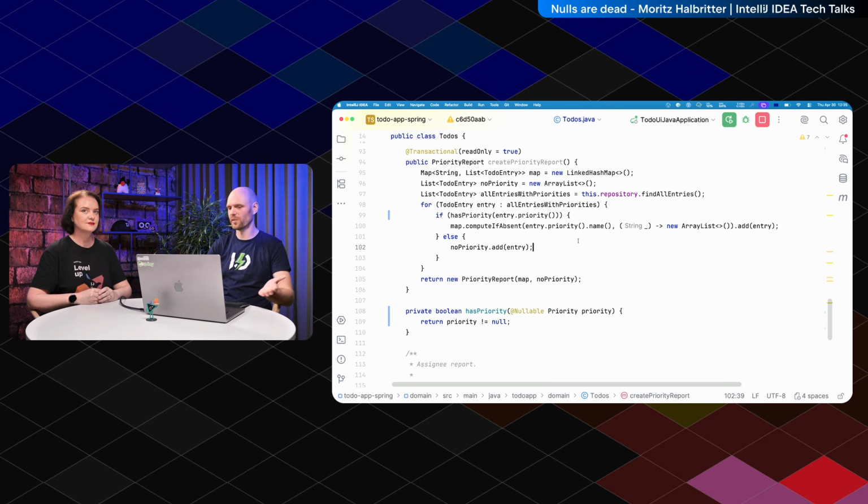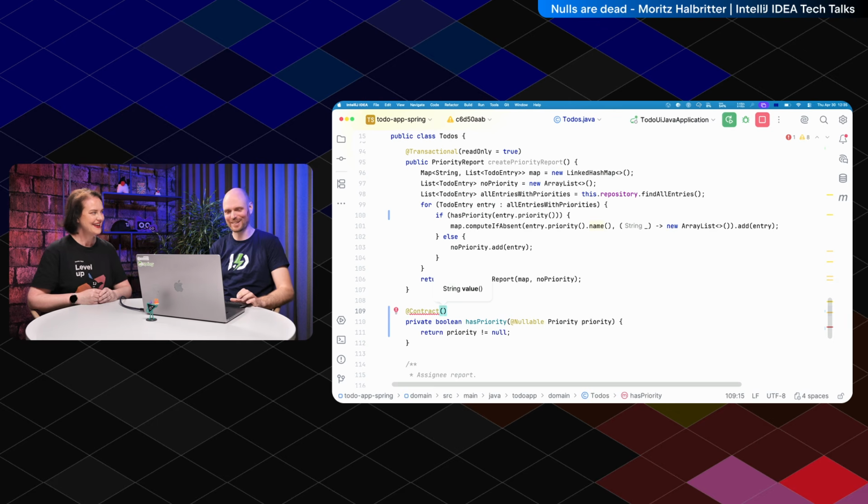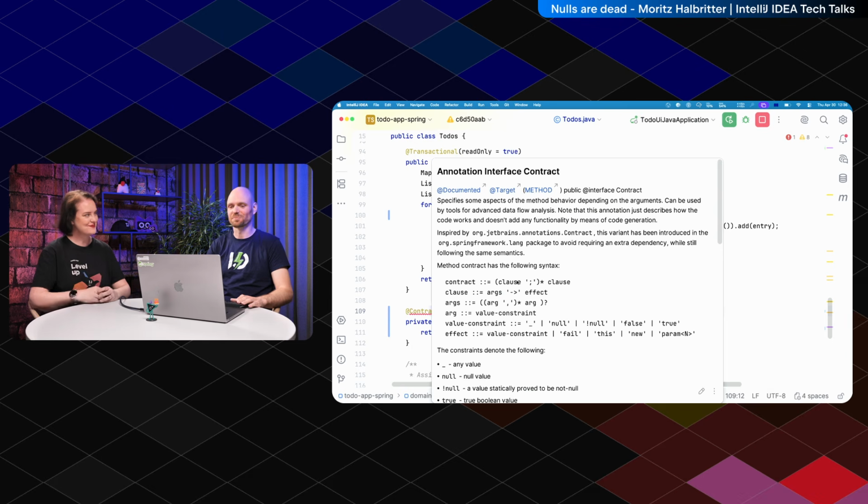Okay, but how to fix that? How to fix it properly? There is an annotation which is called @Contract. Okay, and we're getting that from Spring framework, I saw. Yeah. That's a very interesting discussion. Let's finish this and get back to it.